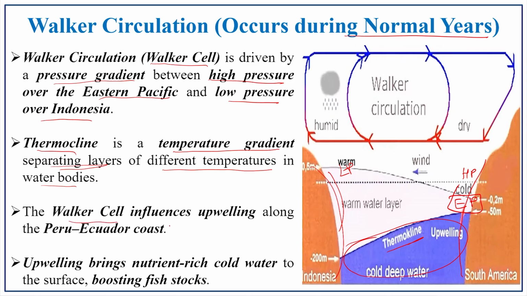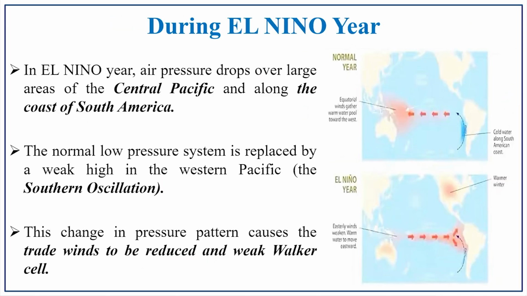The Walker cell influences the upwelling along the Peru Ecuador coast. Because of this, there is an upwelling process on this Peruvian coast. The upwelling brings nutrient-rich cold water to the surface, boosting the fish stocks. Because of this upwelling there are rich fish stocks in the Peruvian region. We have completed the normal year, which is associated with the Walker circulation, the Walker cell.